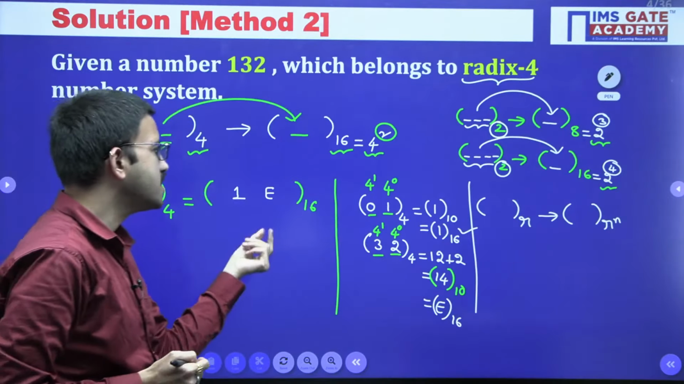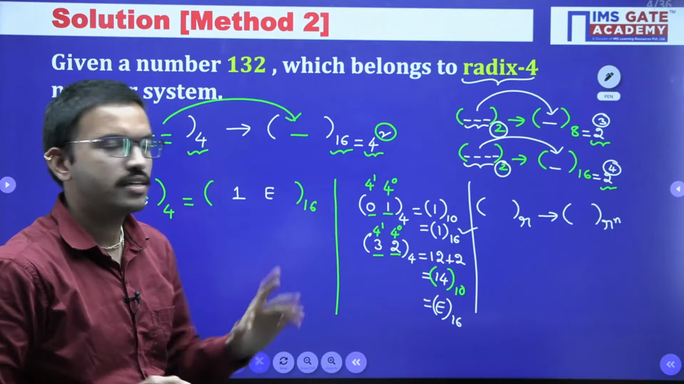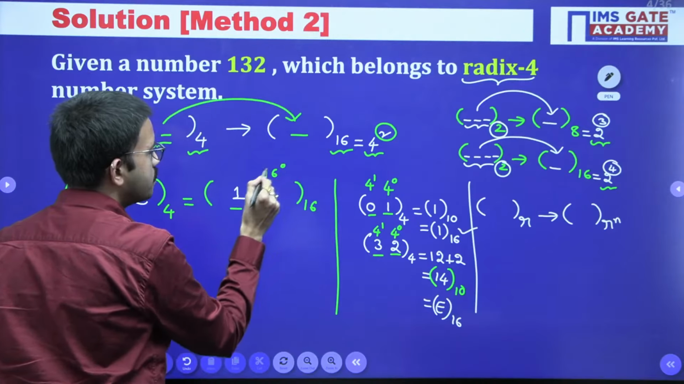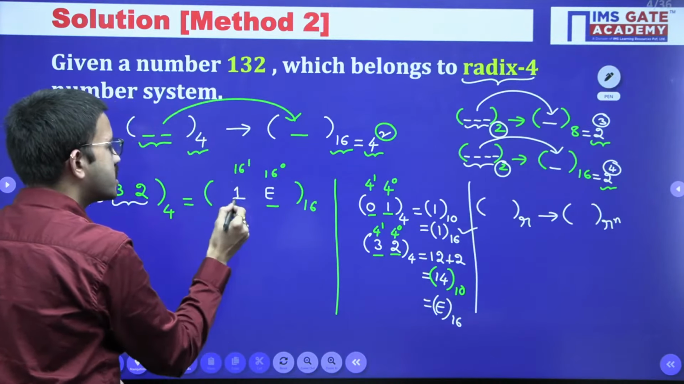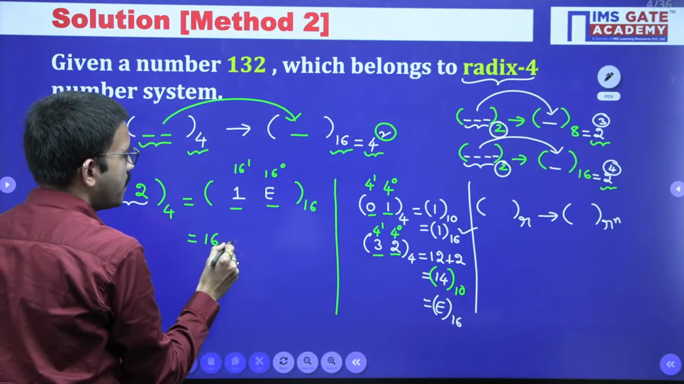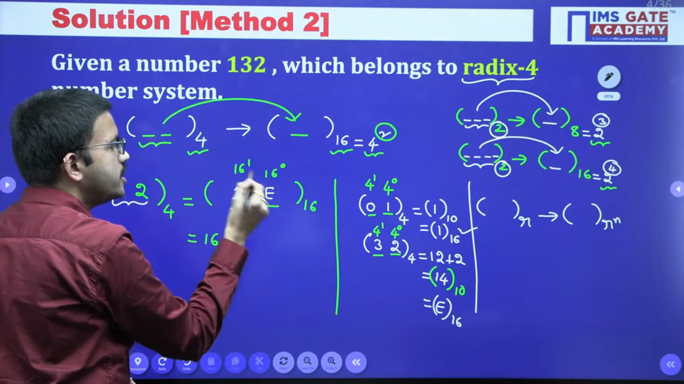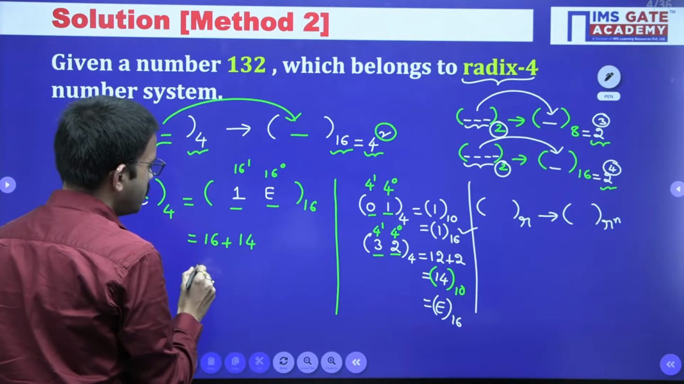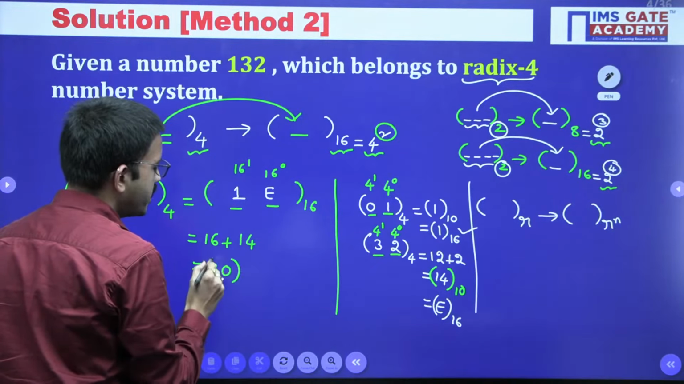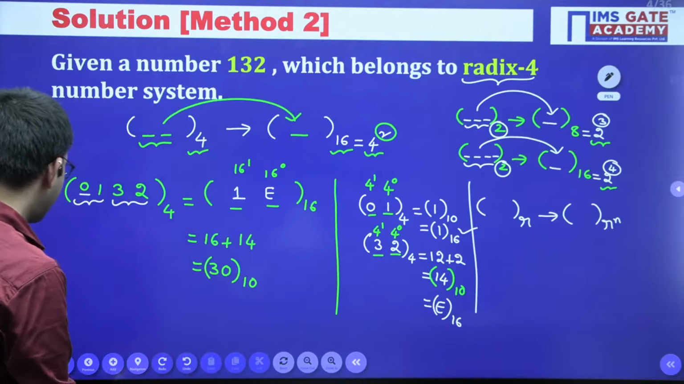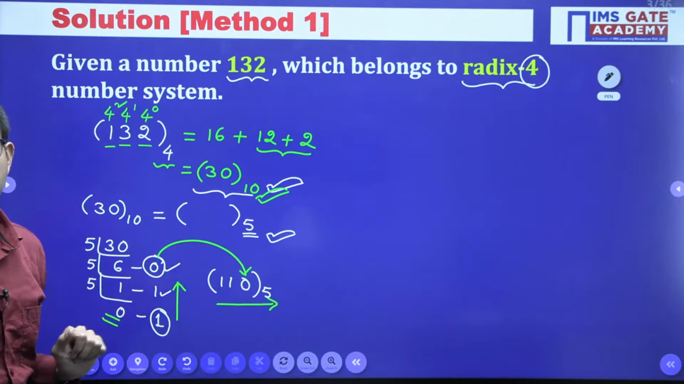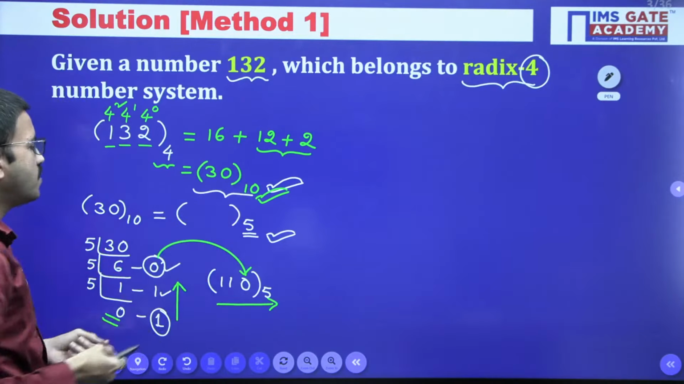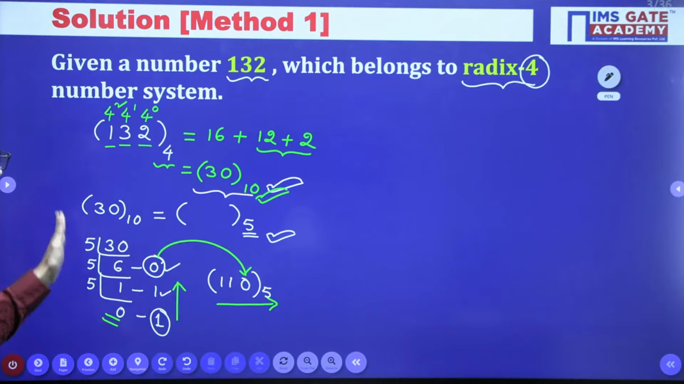Now this base 16 number we have to convert into decimal. For that you can place the positional weights 16 power 0, 16 power 1. So 16 into 1, that is 16, plus 16 power 0 is 1, 1 into E is nothing but 14, right? 16 plus 14, that is nothing but 30. So here 30 is the decimal number. Just for practice I have discussed the second method. Here directly we are getting the same decimal number. Once you are getting the decimal number, you can convert into base 5 by doing the repetitive division.